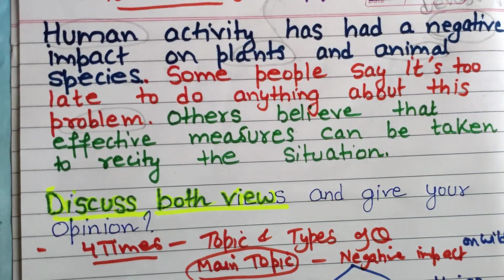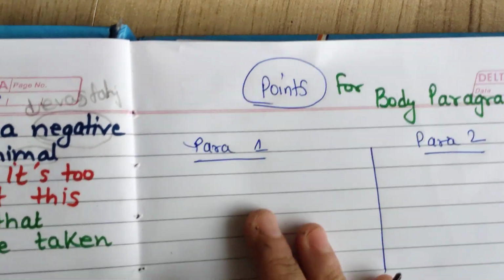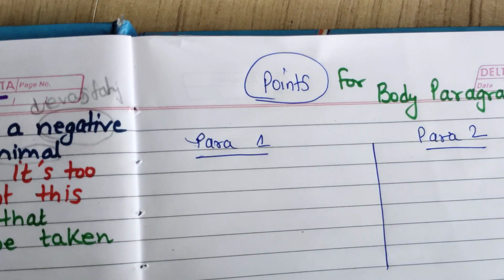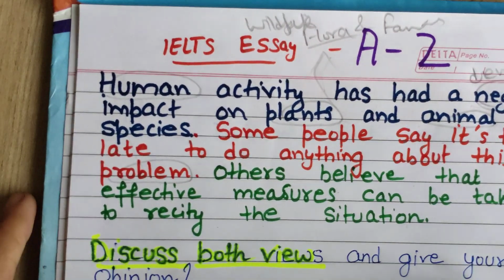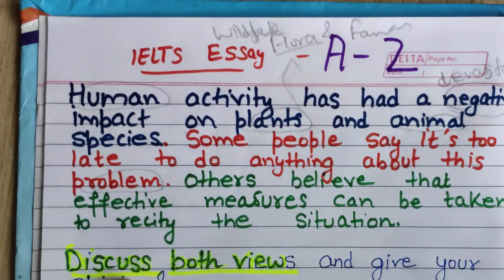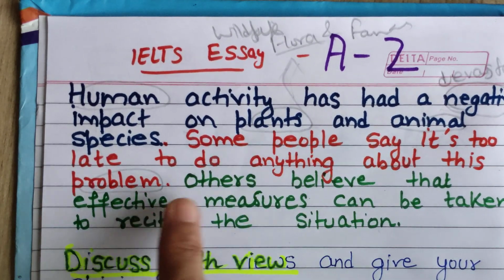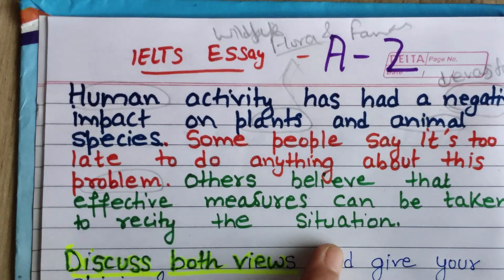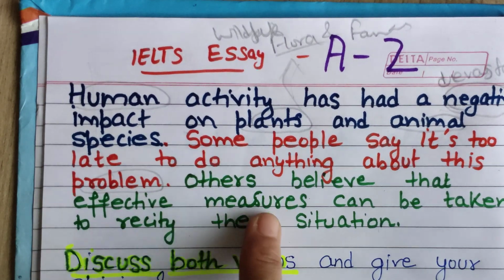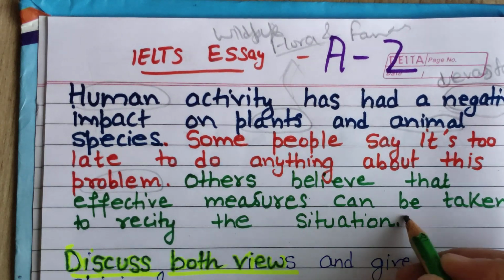Okay, after getting your synonyms, the next step is to decide the points I am going to write. And before that, an important step I forgot to tell you: which side you are on, because you have to give your opinion also. I will follow this positive thinking. Others believe that effective measures can be taken to rectify the situation, so I'm not going to support this one. That will decide your point of view. It's very important to decide your side.